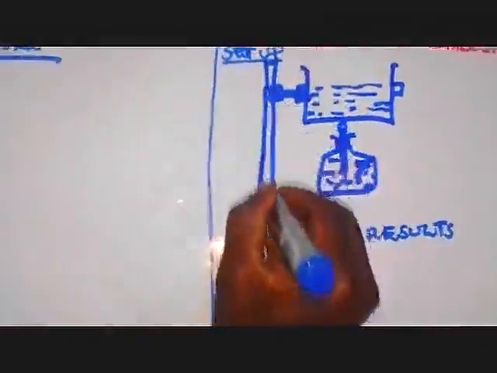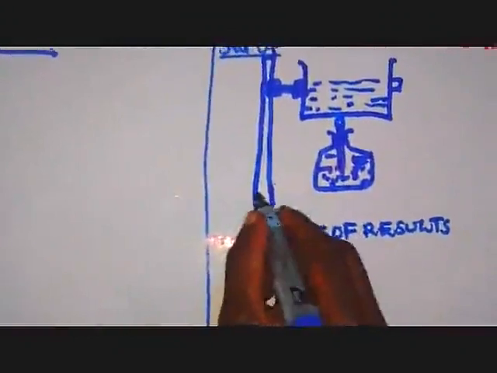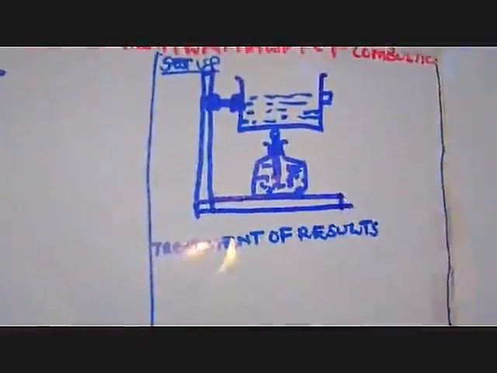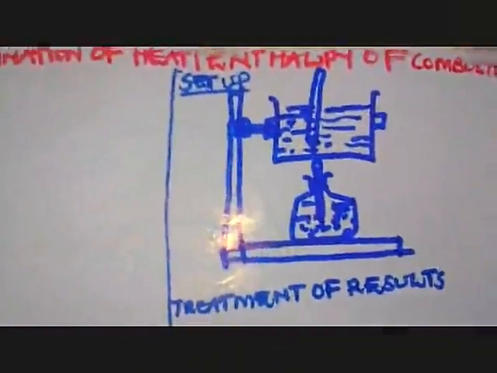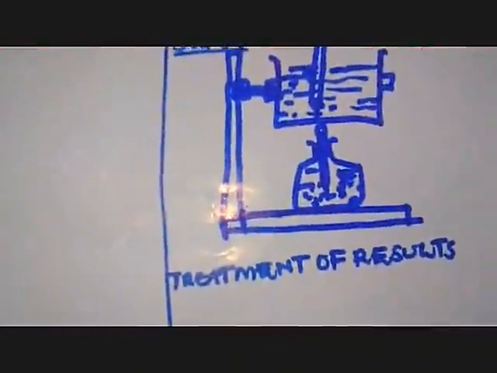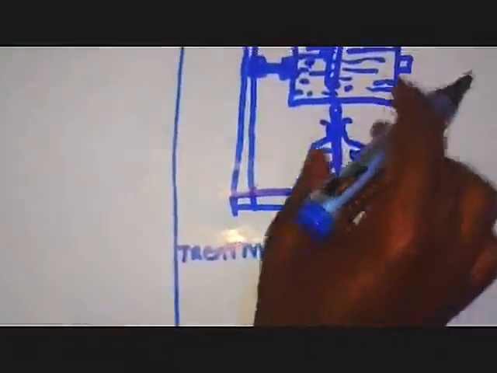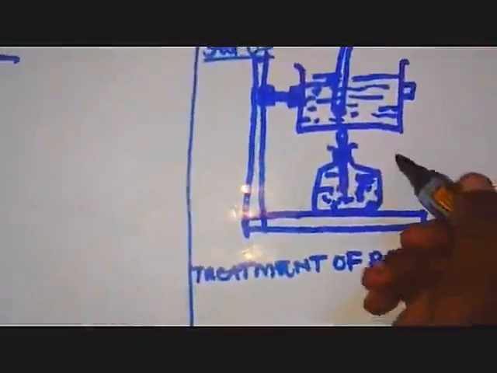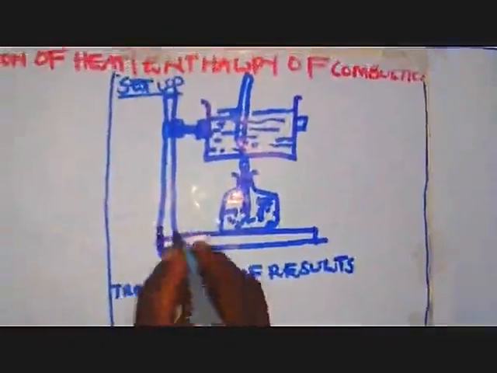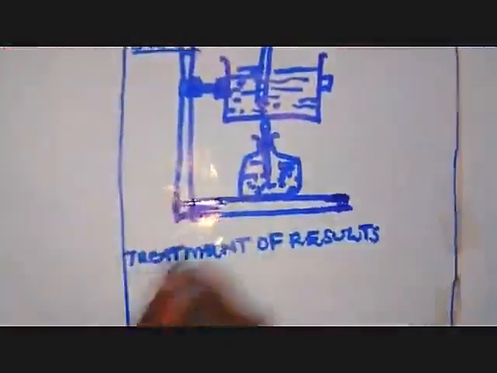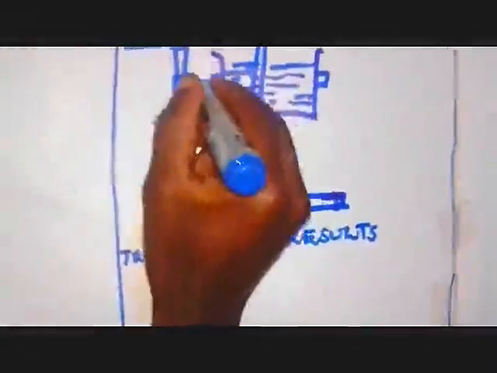So we have our retort stand here. Then you are going to put a thermometer here to record the temperature changes. So the setup in simple terms is going to be like that. But remember, you have put the candle with the wick and you are going to light it. But when you are drawing, you always try to draw a working apparatus, apparatus which is clearly drawn.